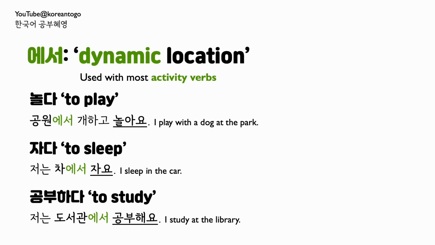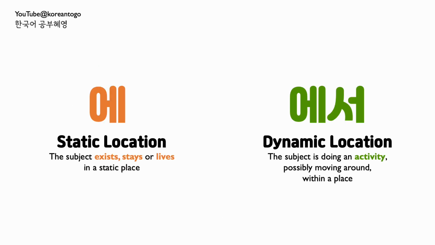Most verbs that involve activities that do not inherently require a static location can be used with 에서. 공원에서 개하고 놀아요. I play with the dog at the park. 저는 차에서 자요. I sleep in the car. 저는 도서관에서 공부해요. I study at the library.